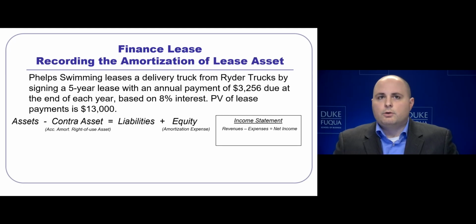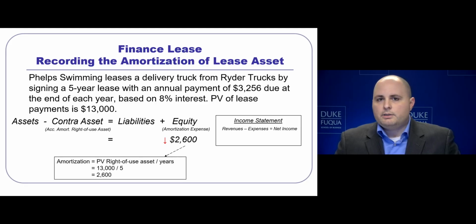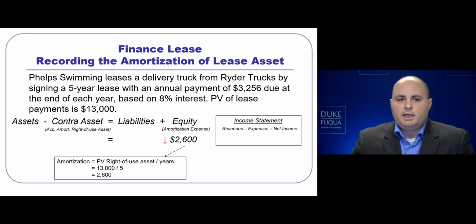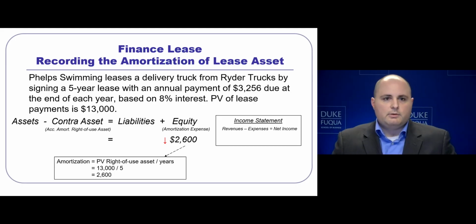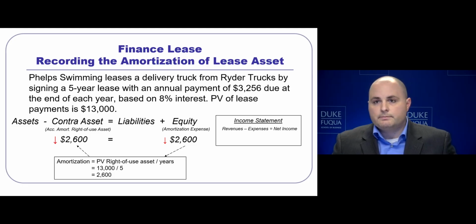Let's look at the recording of the amortization of the lease asset first. We can calculate the amortization of the lease asset by taking what's on the balance sheet, the right-to-use asset, dividing it by the leasehold period, 5 years, and get the amortization expense for this period. That will be $2,600. $13,000 that was on the balance sheet divided by 5, $2,600. We will record this in a contra asset account called accumulated amortization of the right-to-use asset.